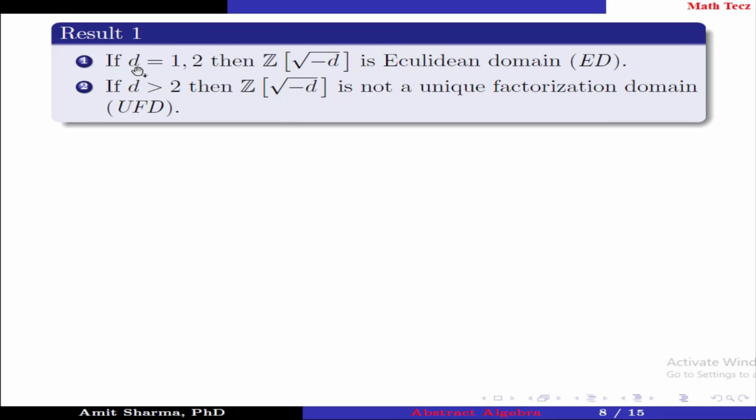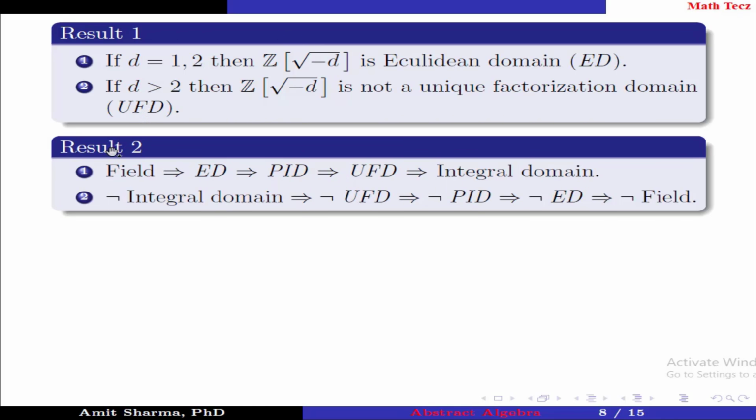Result number 1. If the value of D is 1 or 2, then Z[square root of minus D] is a Euclidean domain, that is ED. If D is greater than 2, then Z[square root of minus D] is not a unique factorization domain, that is UFD. Result number 2. Field implies Euclidean domain, implies principal ideal domain, implies unique factorization domain, implies integral domain.